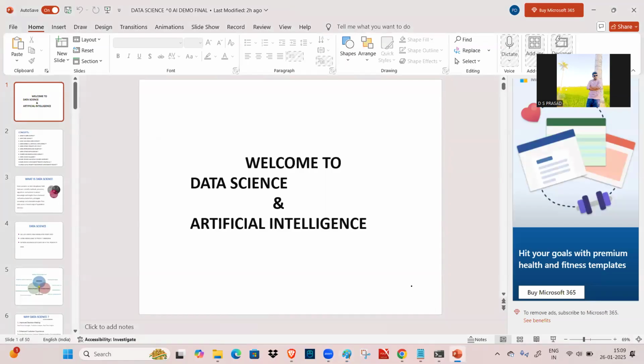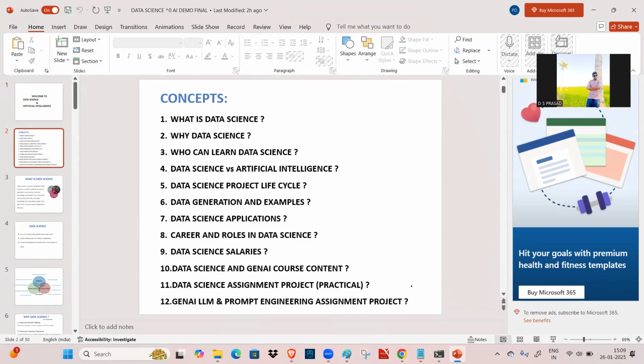So what are the concepts that we are going to discuss during this demo session? What is data science, why data science, and who can learn data science. Then data science versus artificial intelligence. We have another session called the artificial intelligence concept, and we are going to see the major difference between data science and artificial intelligence. After that, the data science project life cycle, and data generation and examples of it.